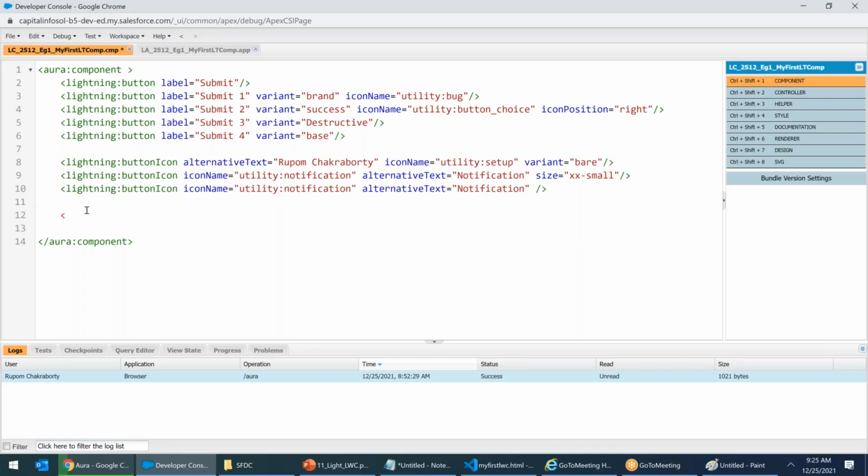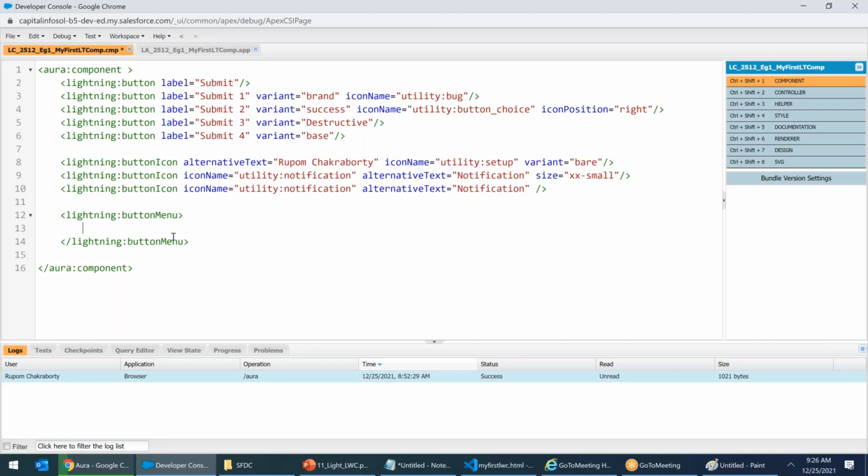Perfect. Now the next button is lightning button menu. Here you cannot have a self-closing tag. Earlier, for lightning button, you started and closed it right there itself. Here you cannot close it itself. You have to have one opening and one closing, because inside the menu you have to write menu items.